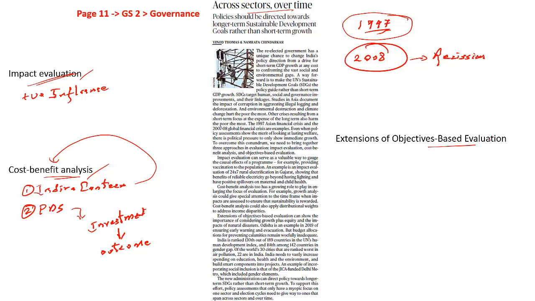By finishing this, we will clear our prelims. By finishing prelims, we will reach the mains. By finishing mains, we will reach the interview, and ultimately we will reach what is called as the goal, and that is LBSNAA. So the ultimate idea is, when poverty as an objective is there, there are multiple dimensions attached to poverty, and how we are meeting the demands and output of this particular small entity is what this extension of objectives based evaluation is all about.